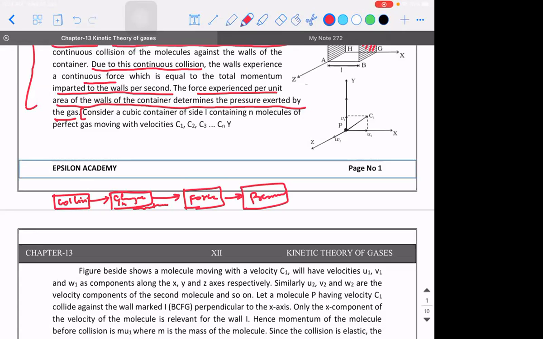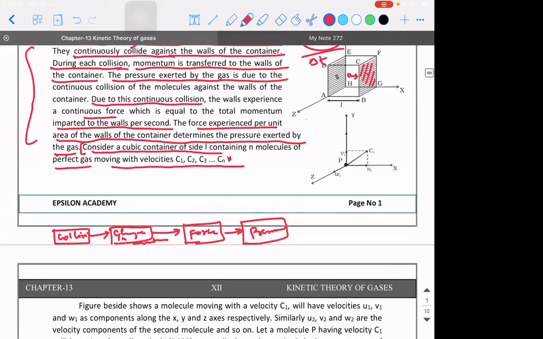Okay, now listen. Consider a cubic container of side L containing n molecules of a perfect gas. Perfect gas means ideal gas, moving with velocities c1, c2, c3, and so on till cn. Generally the speeds taken here are c1, c2, and so on.